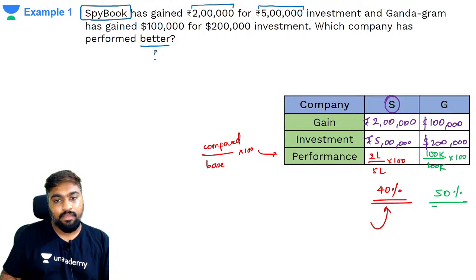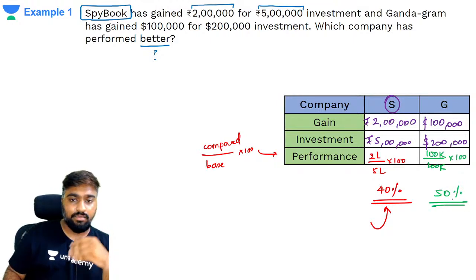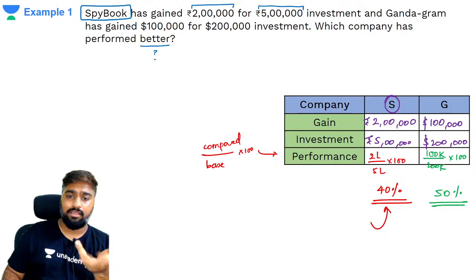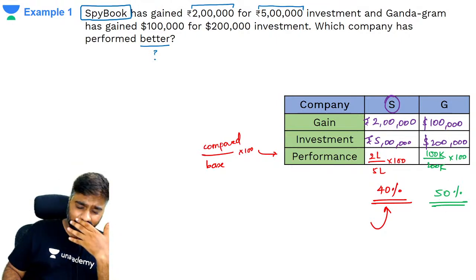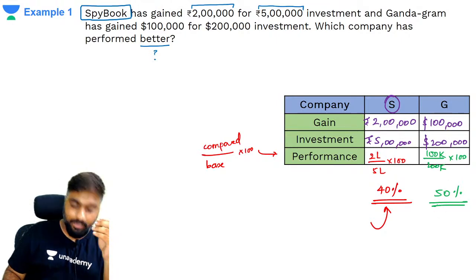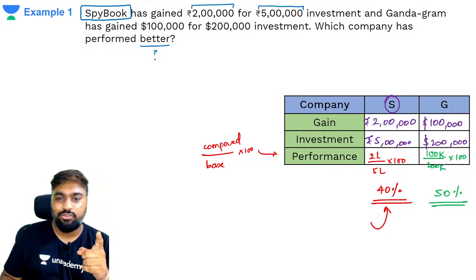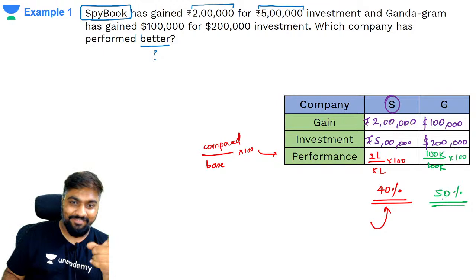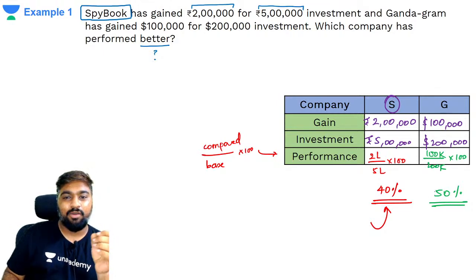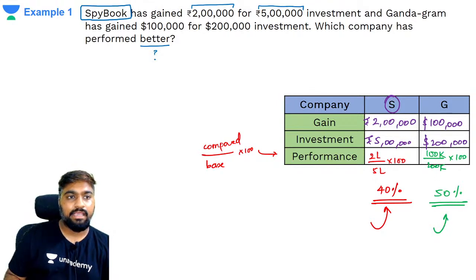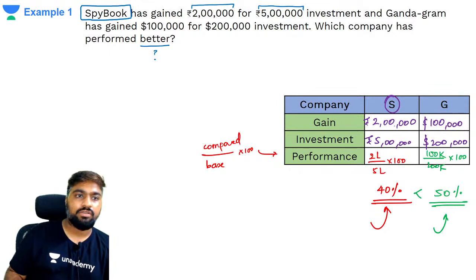That means for every 100 units of any currency invested, 100 bitcoins, okay, that's way too much for us to calculate, 100 Doge coins invested, this company made 50 Doge coins. Are you getting it? So now tell me which has performed better, Spybook or Gandagram? Gandagram has. Got it?